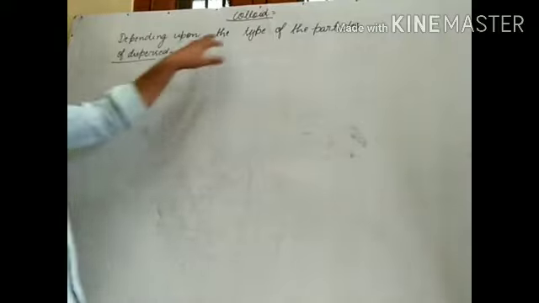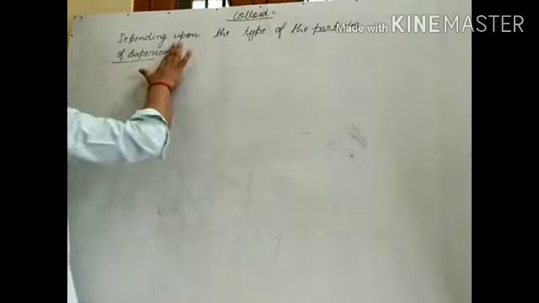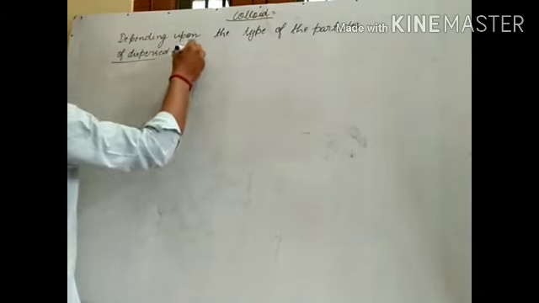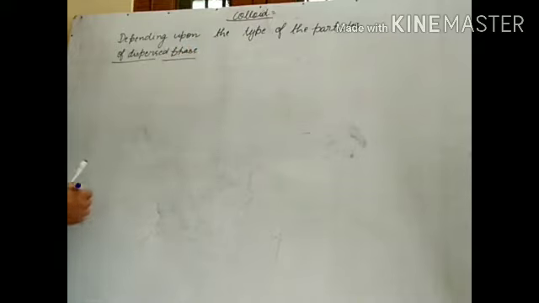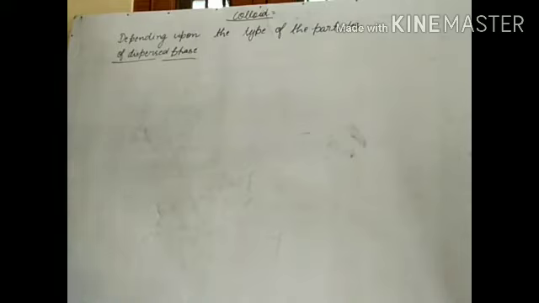Depending upon the type of particles of the dispersed phase, the next classification is on the size of particles of the dispersed phase. On this basis, colloids are classified into multimolecular, macromolecular, and associated colloids.